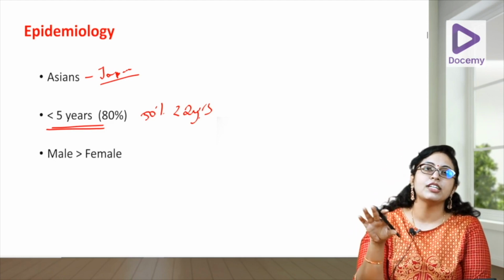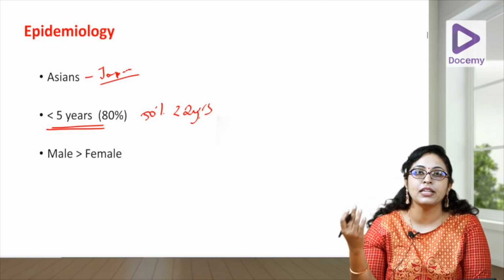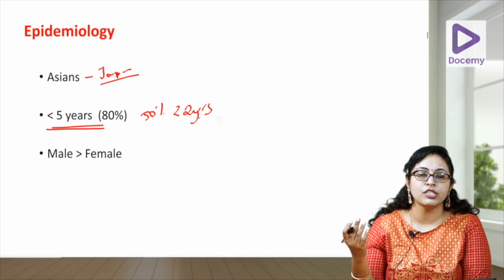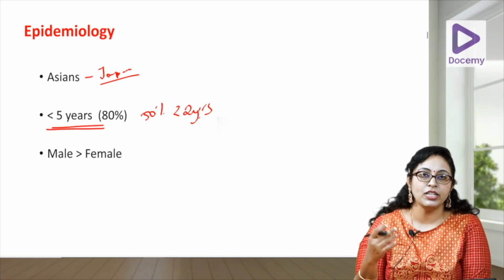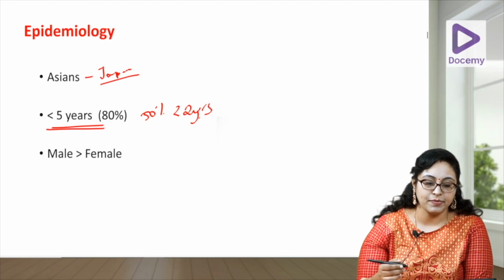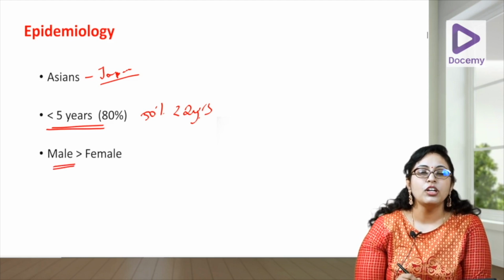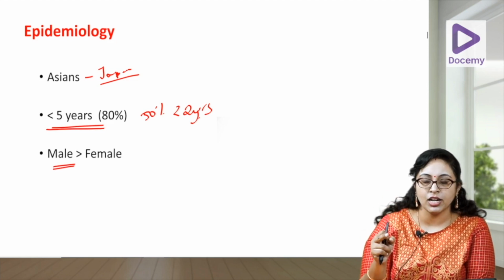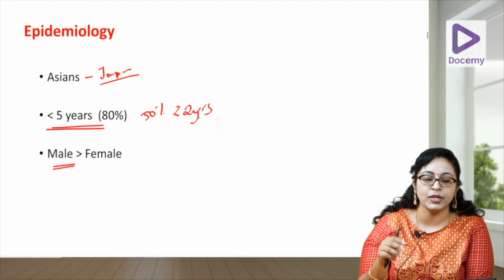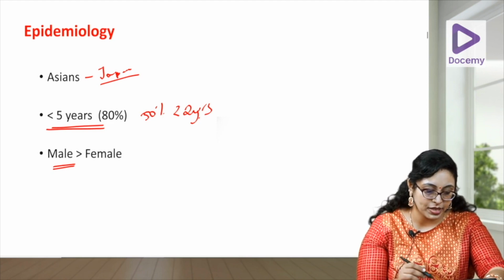And in the present context of COVID, there is a Kawasaki-like syndrome which is happening in older children and adults, and which is known as the multisystem inflammatory syndrome in children. Okay, the MIS, that is something else. So, on epidemiology, it is a disease of males. Two rheumatological diseases are more common in males: one is Kawasaki disease, another is HSP. All other rheumatological diseases are mostly common in females.